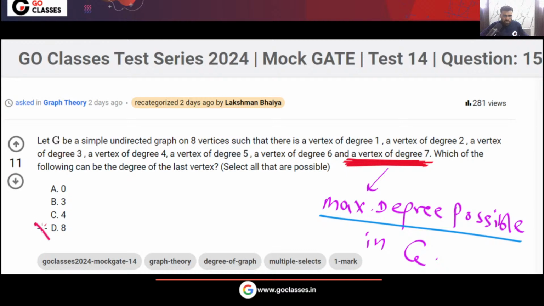So this option is gone, right? Option D, that is definitely gone. Agree with me?